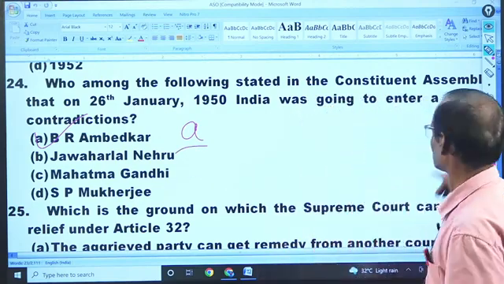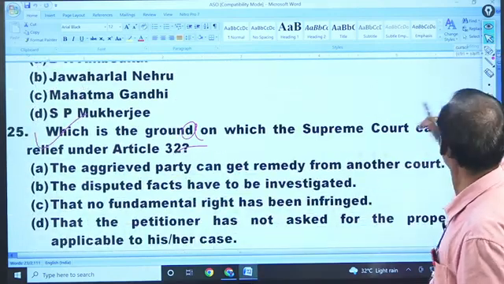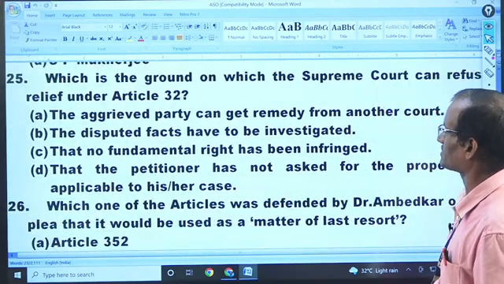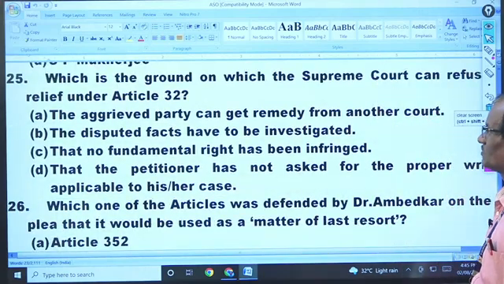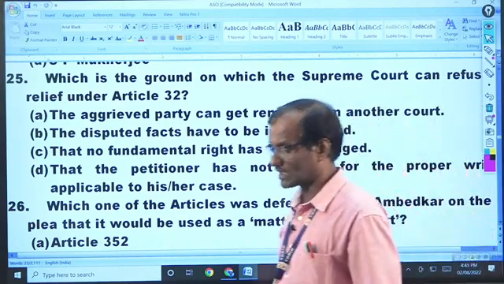Okay. Next, question 25. Which of the following is the ground on which the Supreme Court can refuse relief under Article 32? So, Article 32.